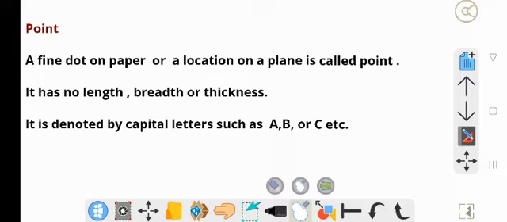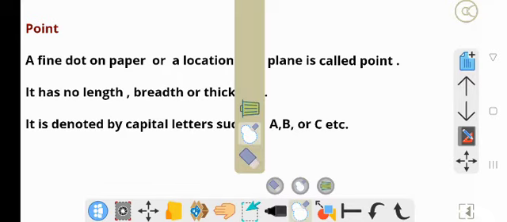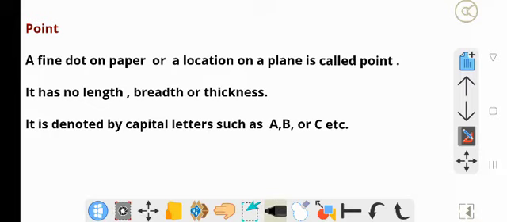Okay friends, now what is the first term here? Point. So what is a point? A point is a fine dot on paper, or a location on a plane is called a point. It has no length, breadth or thickness. It is denoted by a capital letter such as A, B or C, etc.